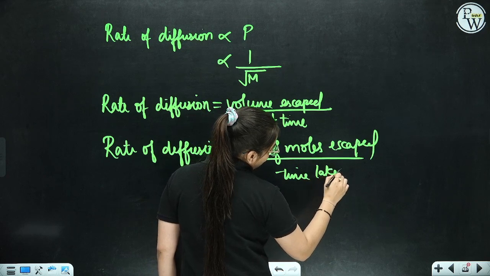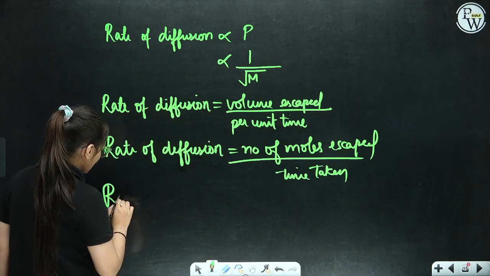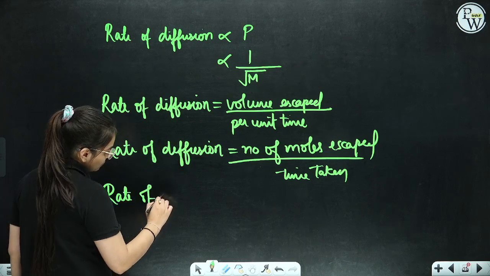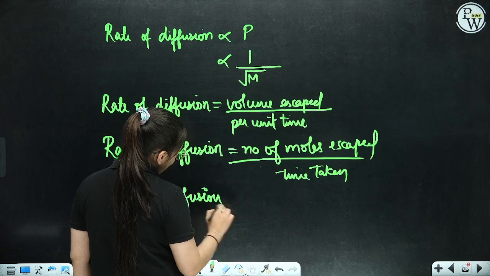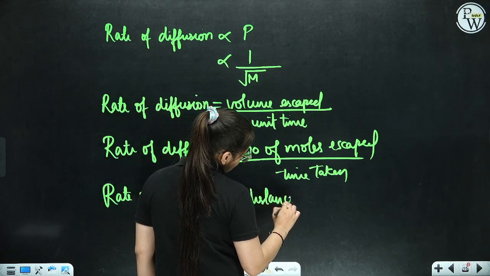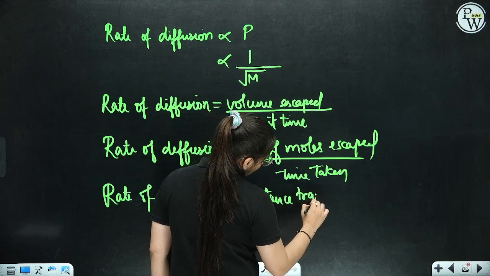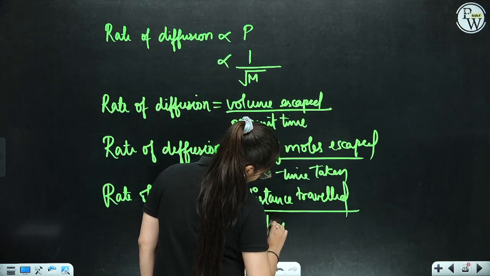Even if you have to define rate of diffusion with regard to the distance traveled, you can say that rate of diffusion is equivalent to the distance traveled by the time taken.